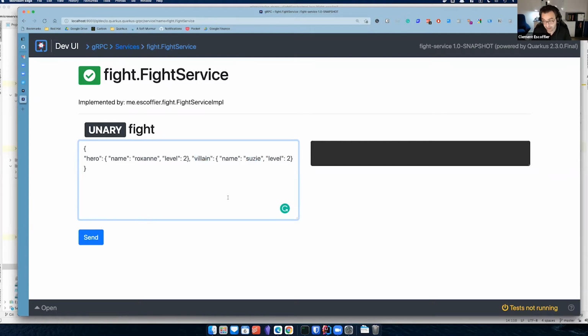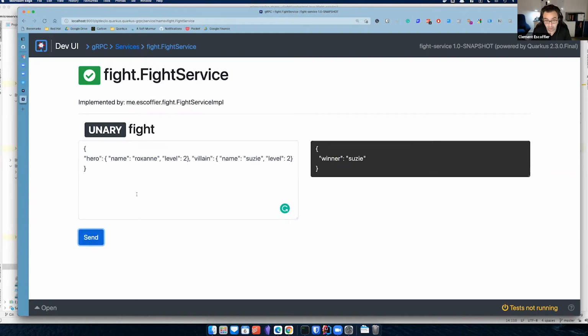And believe me, they fight a lot. They don't get along together. I can do send. It actually does the gRPC things behind the scenes, so all secured, all binary protocols and so on. And because there is some random at some point, you see Roxanne wins sometimes, sometimes it's Susie, and so on. So my gRPC service works, that's cool.